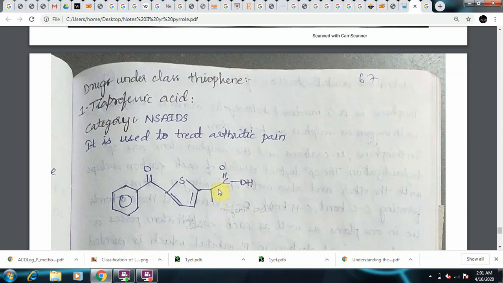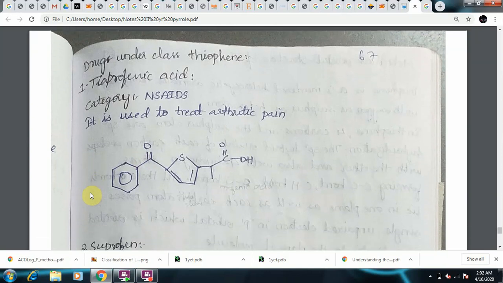At the second point of the propionic acid is the link between thiophene and propionic acid. And adjacent to this sulfur, it contains a ketone group which is linked to the benzene ring. So this is the structure of tiaprofenic acid. It comes under the class of NSAID, used to treat arthritis pain.